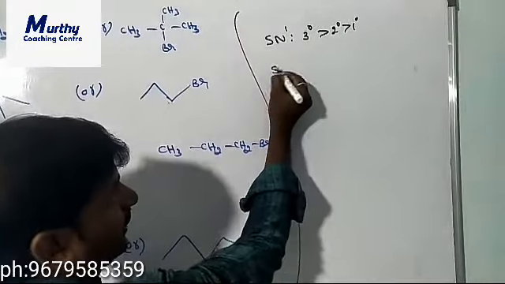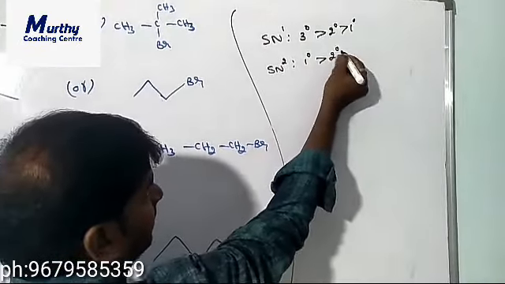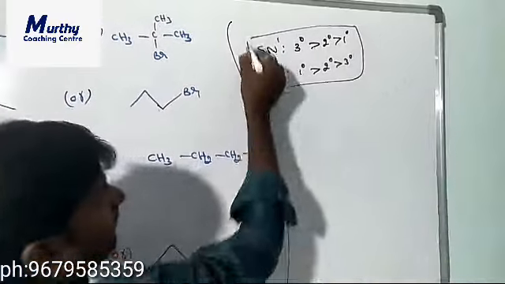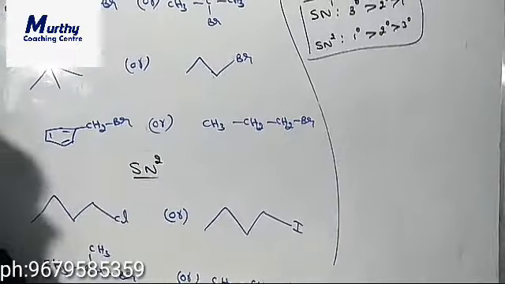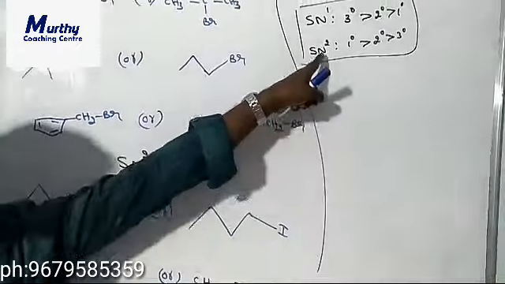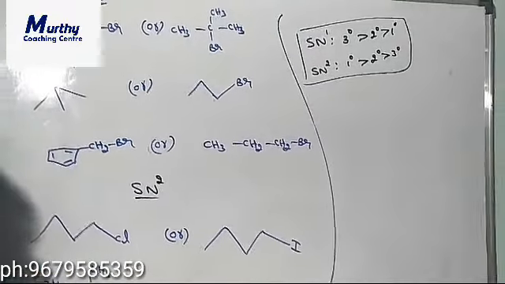In the SN2 reaction, the reactivity order is primary, secondary, tertiary.